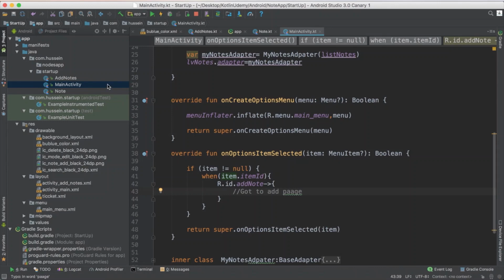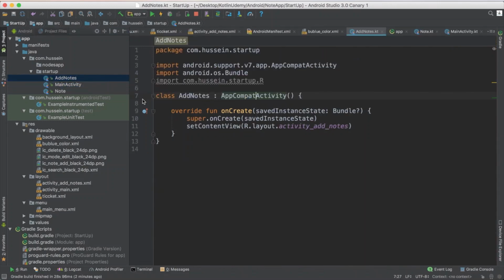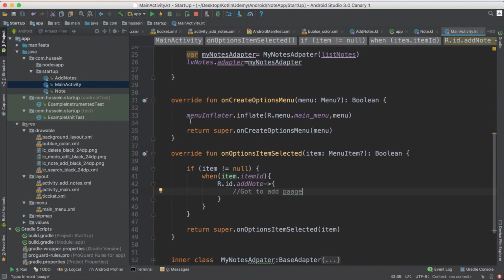So we have this activity and we have that activity. What we want to do is move from this activity to that activity. How does Android work? They provide something named IPC, which means inter-process communication.